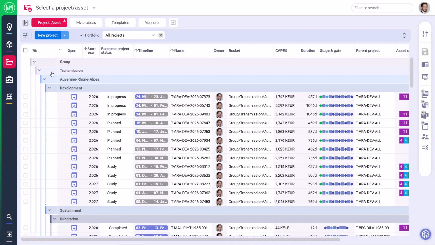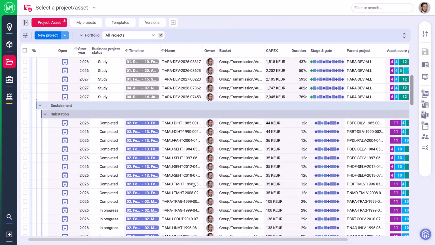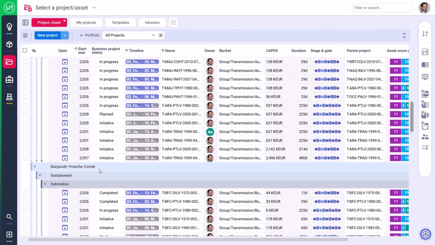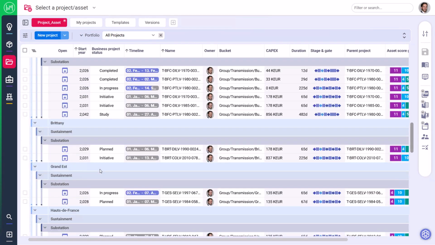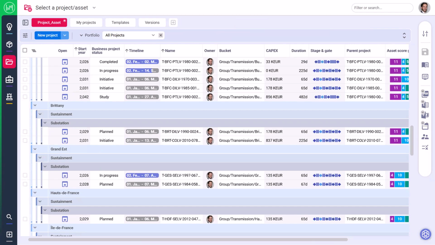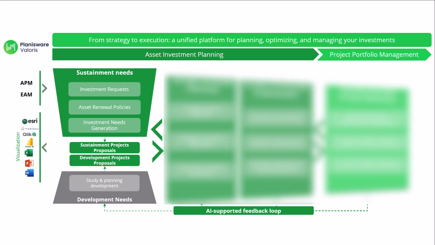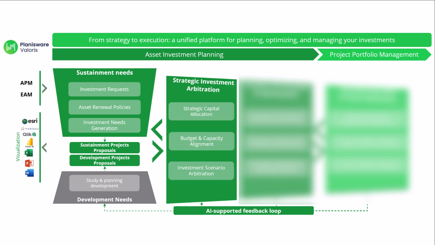Once enriched with business and asset insights, demand is consolidated into a common portfolio and budgeting framework, ready for capital allocation and scenario optimization. The result is a single, governed view of investment demand that combines business priorities and asset intelligence in one decision framework. The next step is to align investment demand with available funding and delivery capacity.